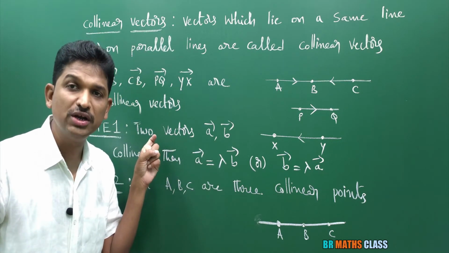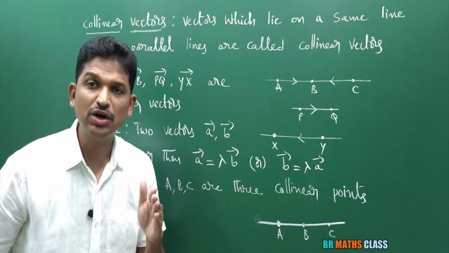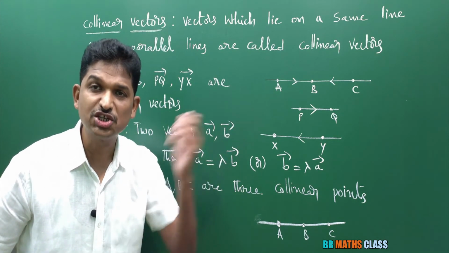Here in note 1 what you learn: if two vectors are collinear, then one vector can be expressed as scalar multiplication of another vector.